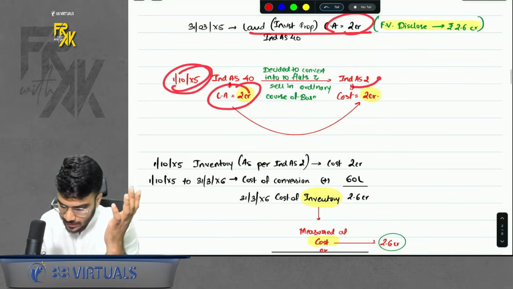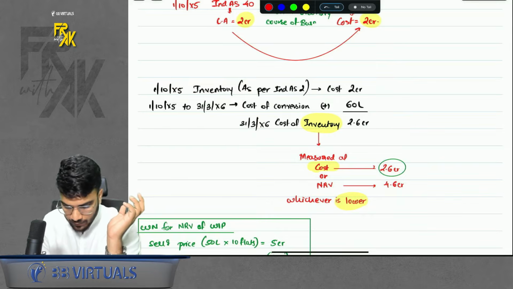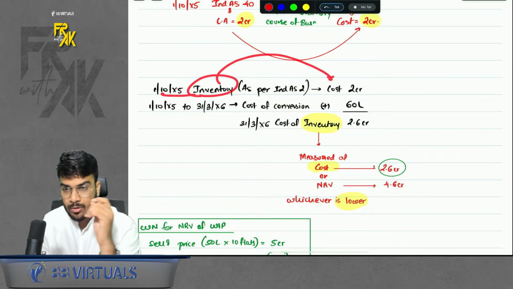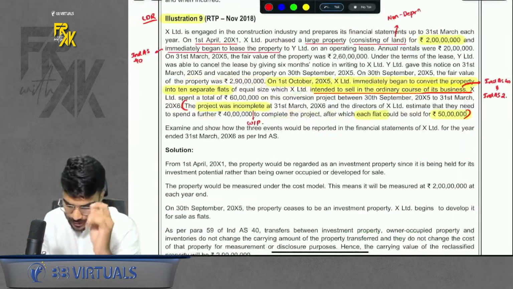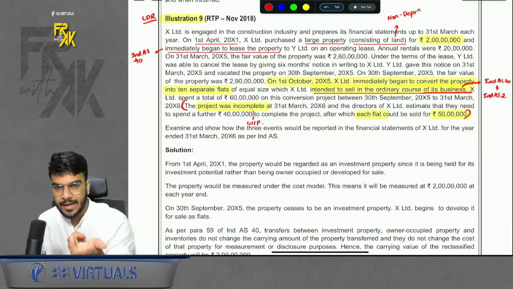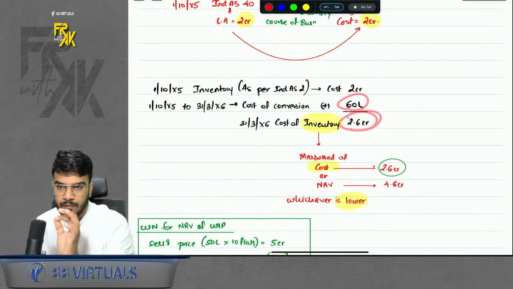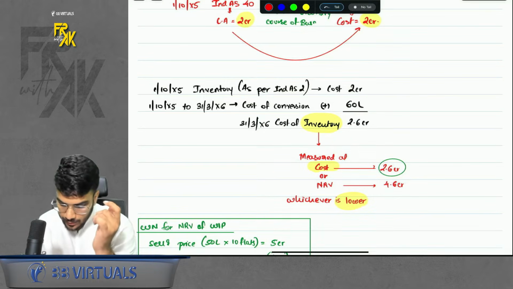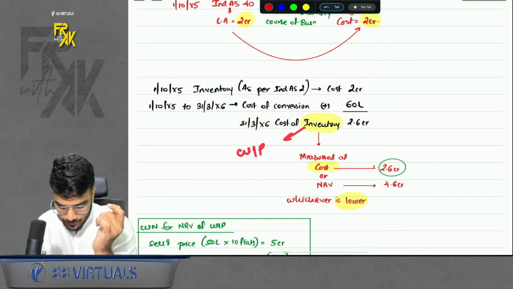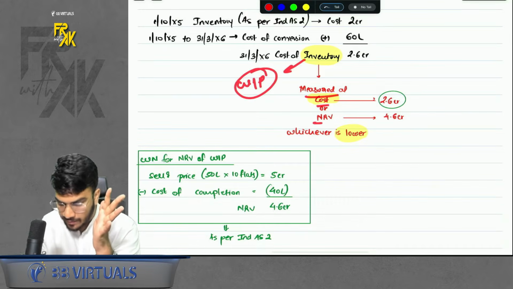Now once it has gone into Ind AS 2, the provisions of Ind AS 2 are applicable. So what we did was, on 1st October the inventory's cost was 2 CR. Then we also incurred some construction cost because we wanted to convert the land into some flats. So we incurred a construction cost of 60 lakhs. So now the total cost of inventory is 2.6 CR at year end. The question says it is still in WIP stage. It is not yet ready. So you will have to measure the inventory at cost or NRV, whichever is lower.